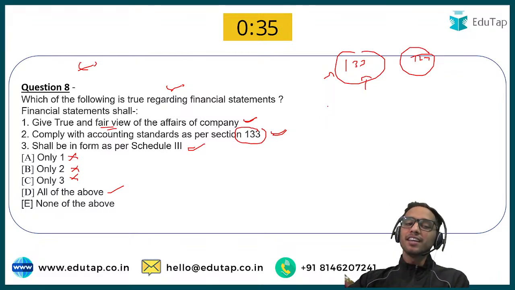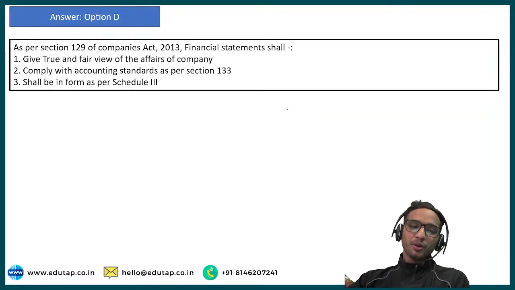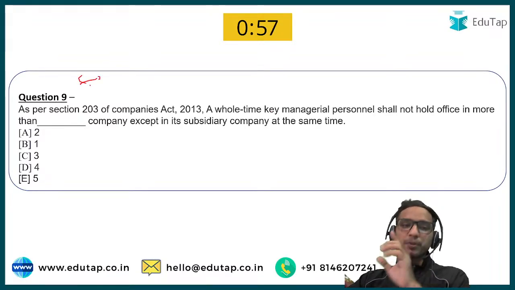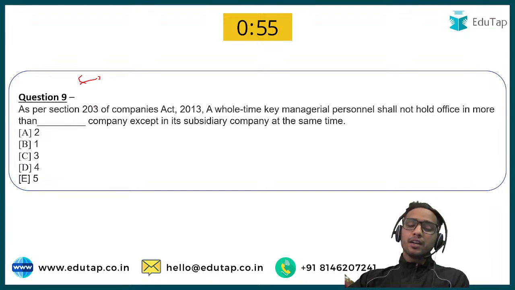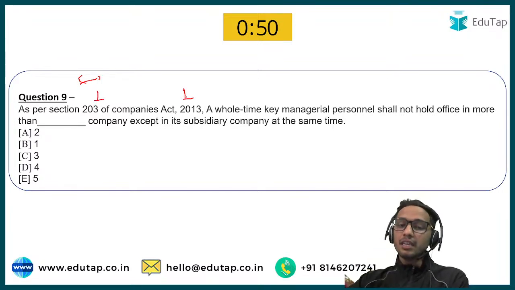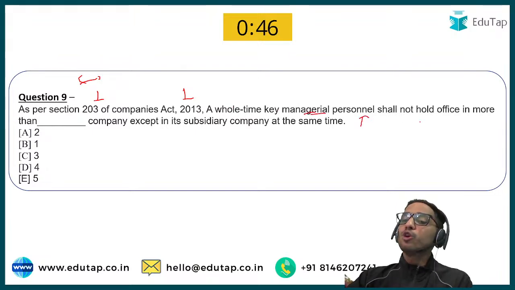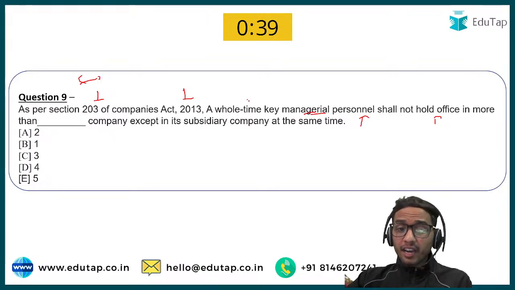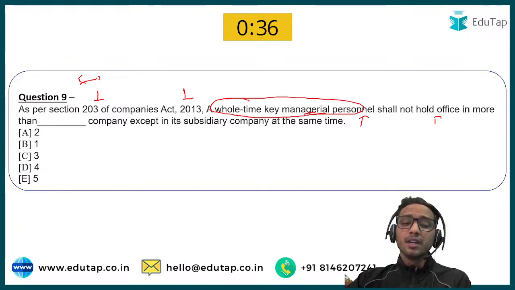Chalo. Let's move ahead with the 9th question. Okay, 9th question says, this we have discussed. As per section 203 of Companies Act 2013, a whole-time key managerial personnel shall not hold office in more than dash company. Very very easy question. Whole-time key managerial personnel, na? He should not hold office in more than dash company except in the case of subsidiary company.